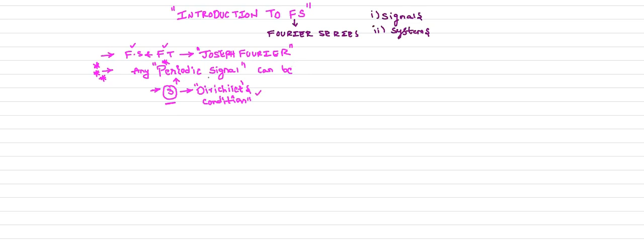So up to now, any periodic signal can be expanded in terms of harmonics. Here the harmonics are nothing but your sine and cosine functions.